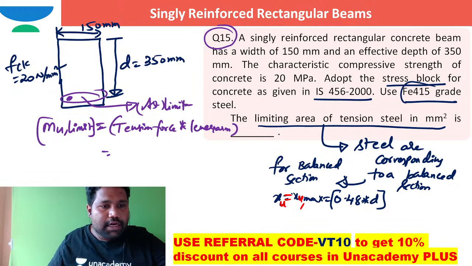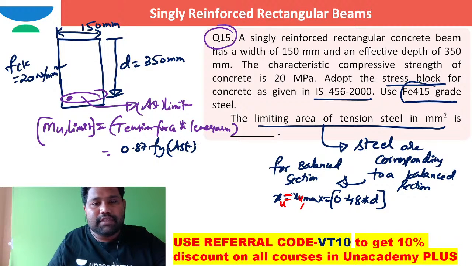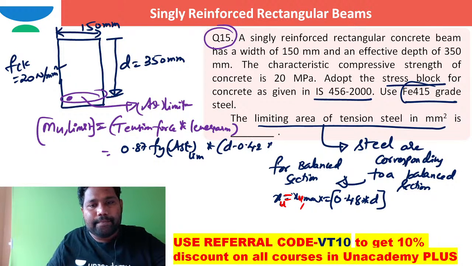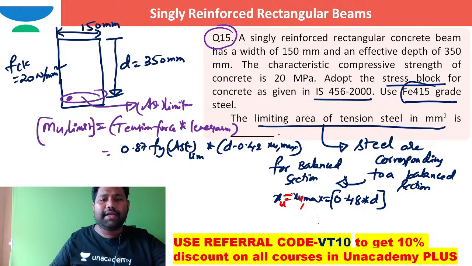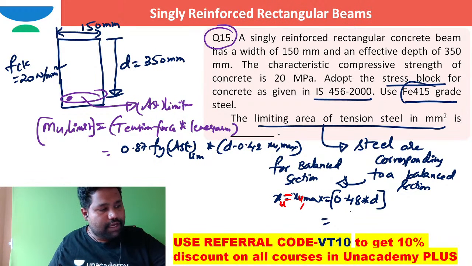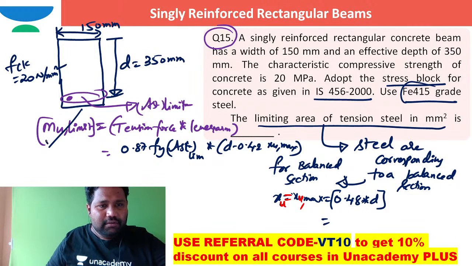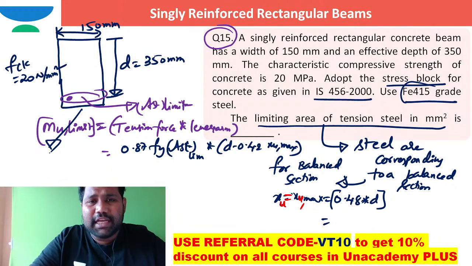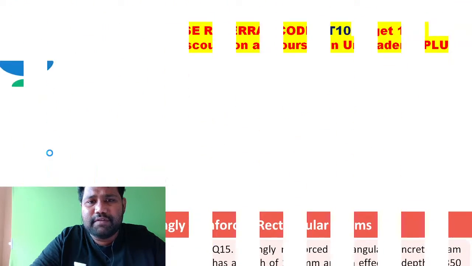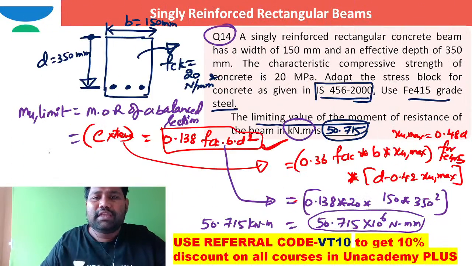Coming to tension force, it is 0.87 Fy AST, and the area of steel for limiting moment of resistance is AST limit, into lever arm. Lever arm is D minus 0.42 XU max. XU max is 0.48 times D. This question is just like your previous question. The statement is one and the same.